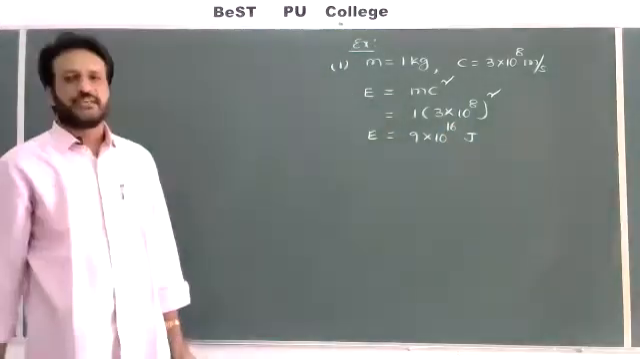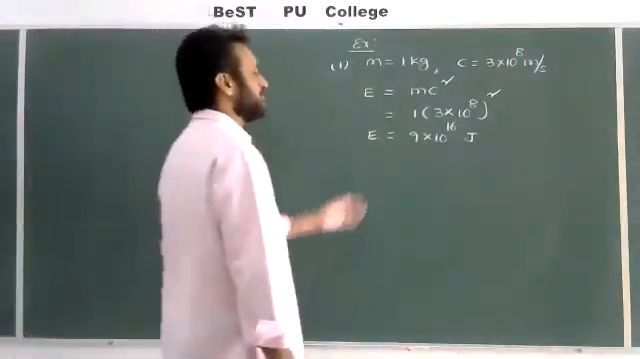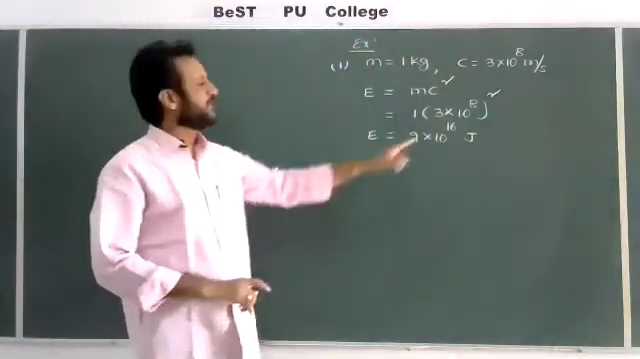Correct? Only if you take 1 kg of the mass and are able to convert it into energy, check how much energy we obtained: 9 into 10 to the power of 16 joules of energy. A lot of energy will be liberated.